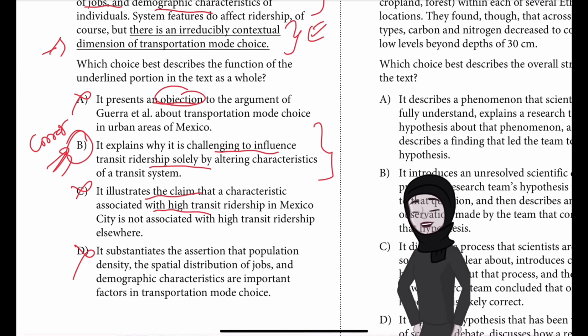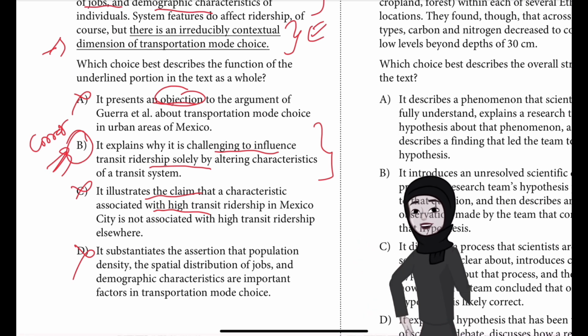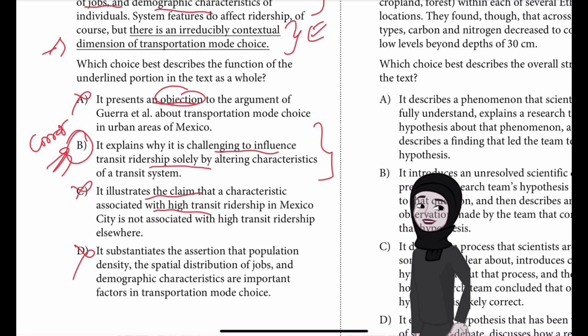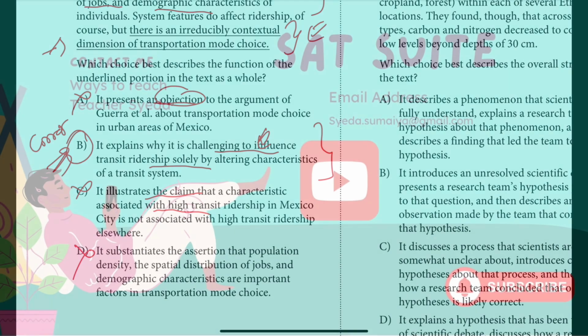Rather, the underlined portion is merely restating a study finding that explains why simply altering a transit system's features would be unlikely to induce a significant increase in transit ridership. So that's about it. B is the best answer in this case. It explains why it is challenging to influence transit ridership solely by altering characteristics of a transit system.